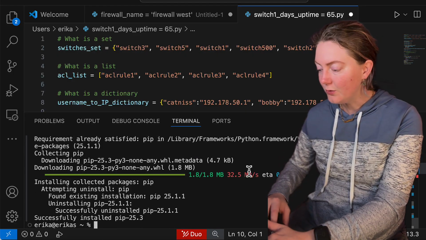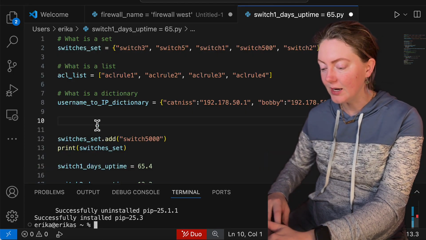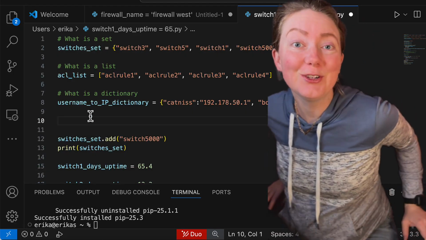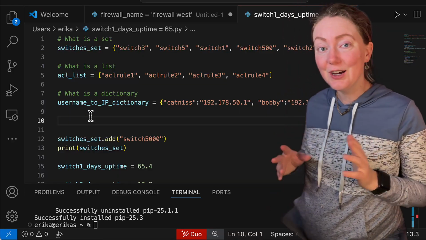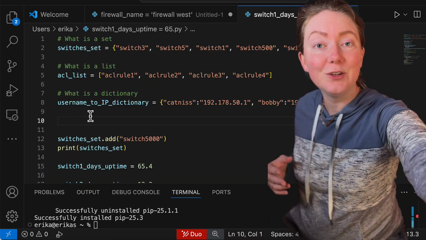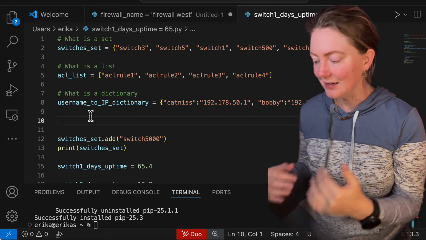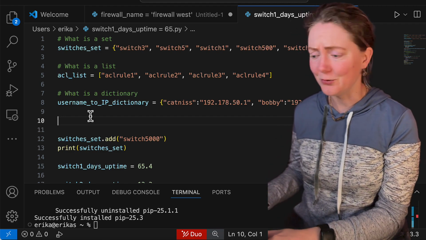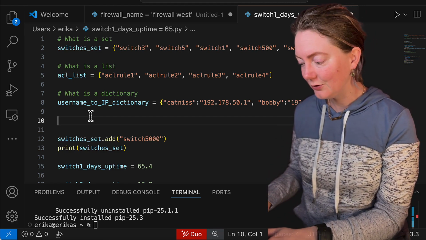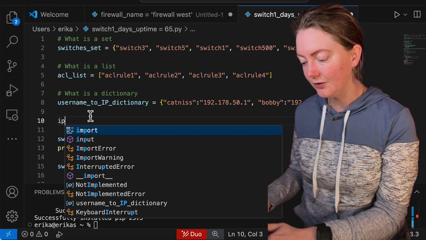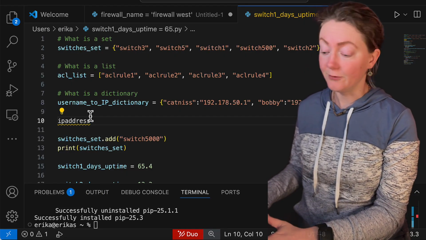Amazing. Okay, so anyway, long story short, we have the IP address library in here now, and just like we talked about before with things built into Python, when it comes to libraries in Python we want to use, we can just mess around and see what logic is hidden behind it, and just reference documentation if we need to. So I have no idea what we're going to be doing here. Let's do IP. Oh, actually, sorry, I forgot.